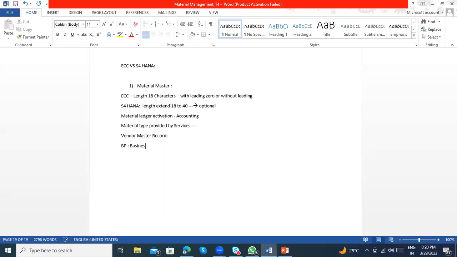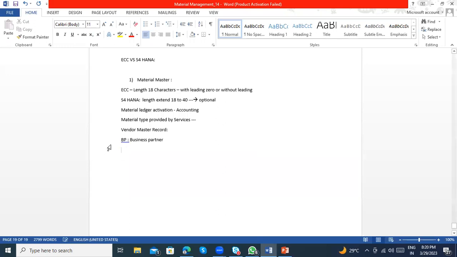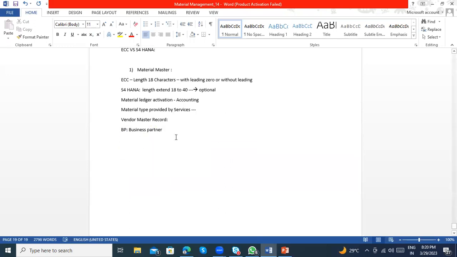The business partner is common for all the master data, the employee master record and personnel number if you want to create them, and the vendor master record and customer master record. So BP is the one point where we can create the customer master record and vendor master record here. Again, this will be connected to BP roles and BP grouping.